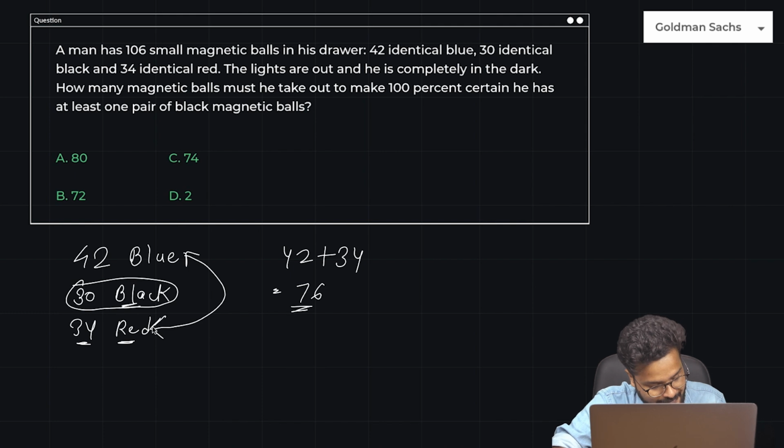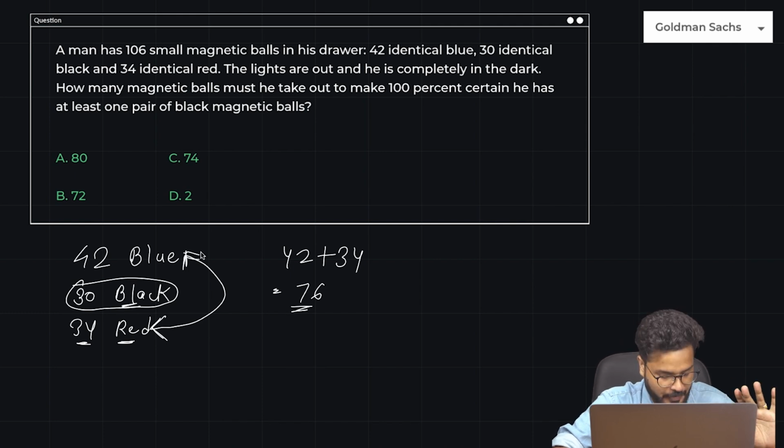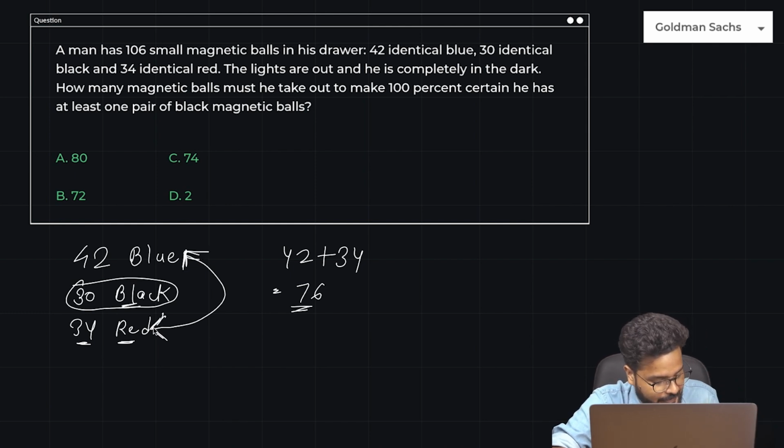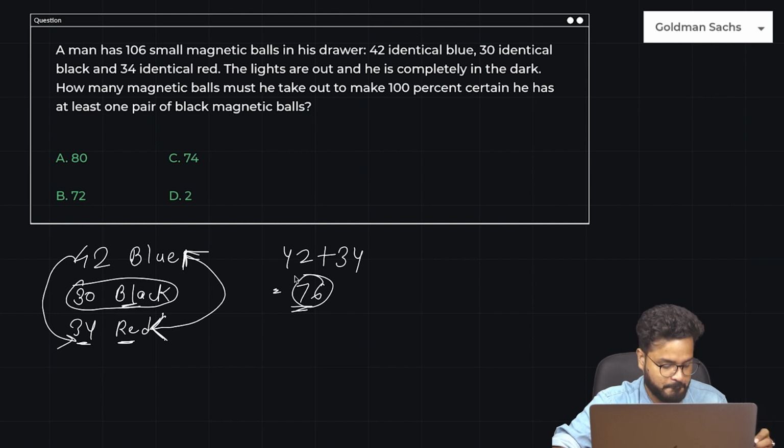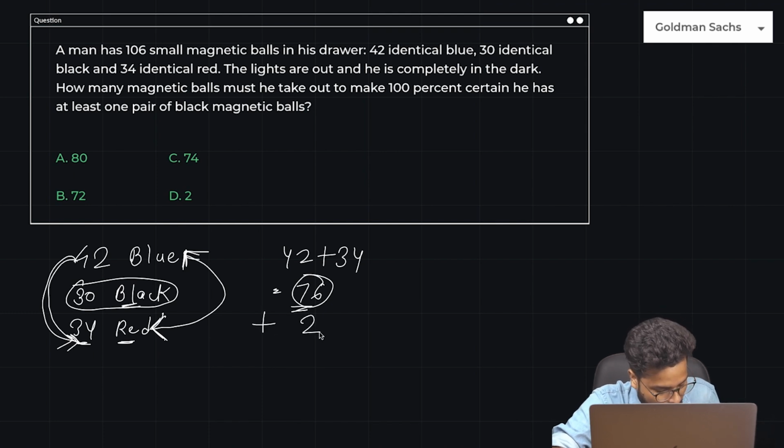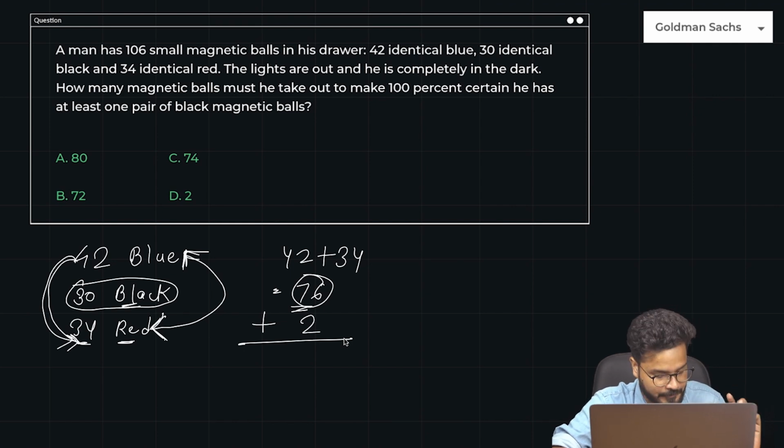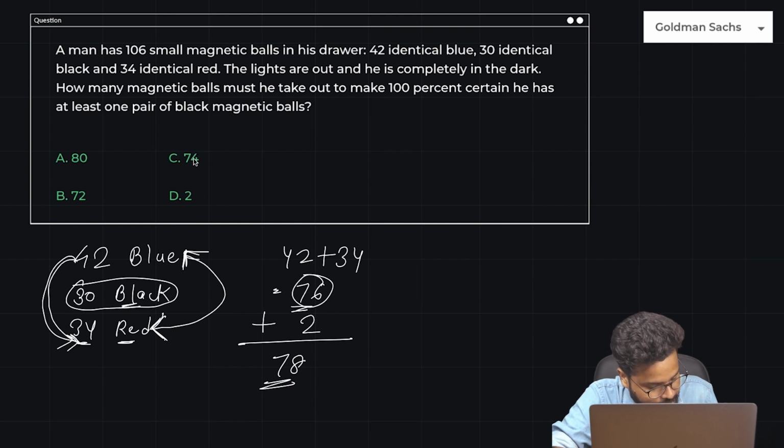So the worst case scenario is, let's say he was very unlucky someday, which is highly improbable, but still. He was picking up balls, and let's say all the initial 76 balls that he picked up were not black balls. So he picked up all the 76. Now I am very sure that if I pick two more balls, they would definitely be black balls. So that means 78. So my answer would be 78.